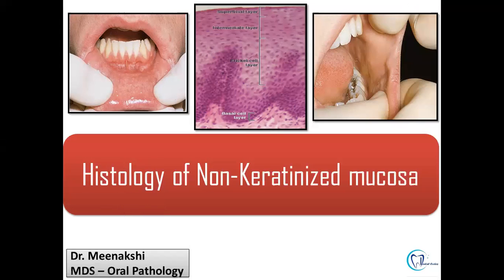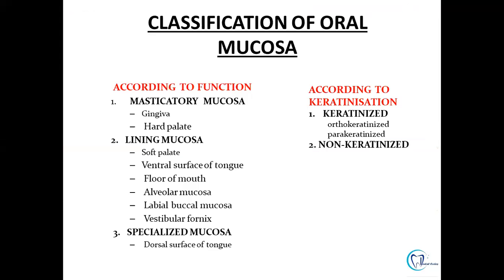Hello everyone, the topic of today's discussion is histology of non-keratinized mucosa. In the earlier discussion, we have discussed that the oral cavity is lined by stratified squamous epithelium, which can be keratinized or non-keratinized based on its functional adaptation. In the keratinized epithelium, we further have subclassification as parakeratinized and orthokeratinized, based on the presence or the absence of nuclei respectively. Today we'll be discussing non-keratinized epithelium.